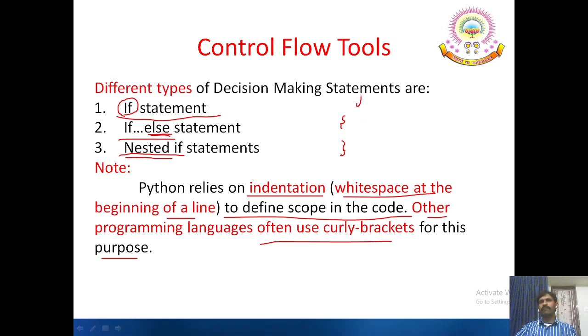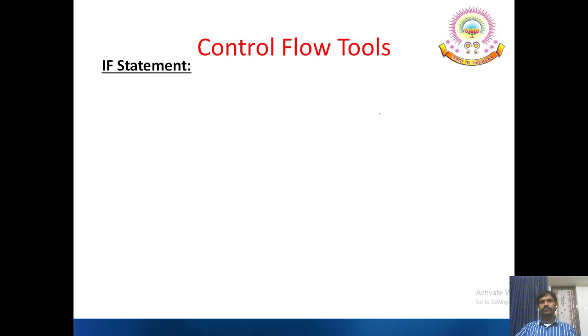For example, if I write a statement like if followed by some statement or condition, afterwards I give some space, indentation. So here just indentation is treated as the block for this if statement instead of curly braces.